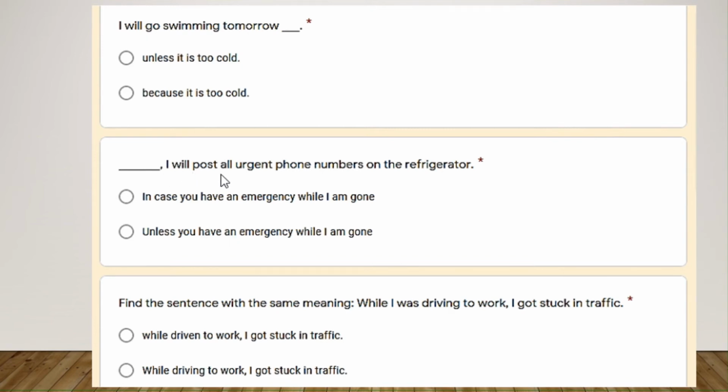This one. I will post all urgent phone numbers on the refrigerator. Urgent numbers, I'll post them unless you have an emergency. Imagine if it's this one, like saying if not: if you don't have an emergency, I will post the urgent numbers. No, right? Doesn't make sense. In this case, unless doesn't make sense. In case, condition: in case you have an emergency, I will post the numbers here.